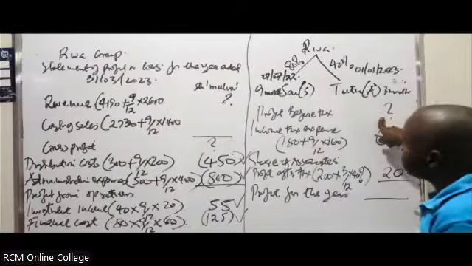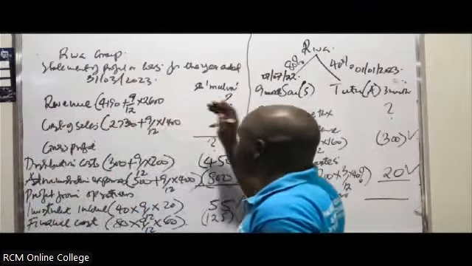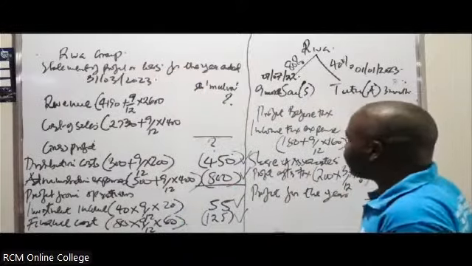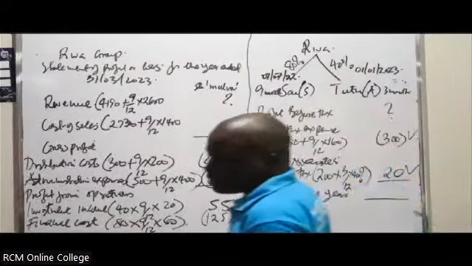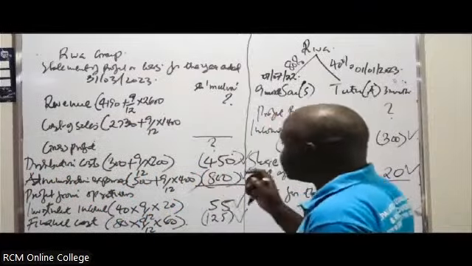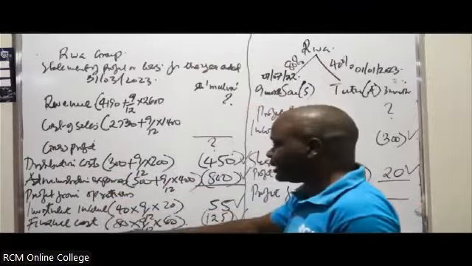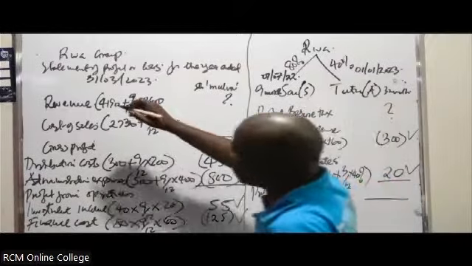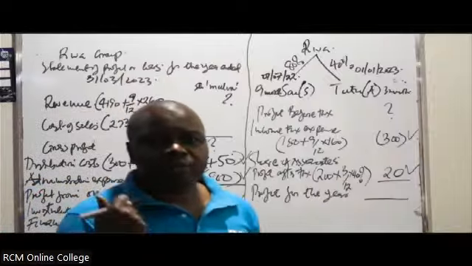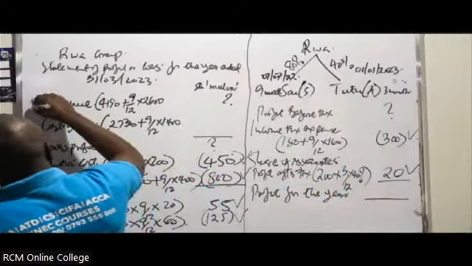In this case, you can save on time, because if you start processing cost of sales and mix up your workings, by the time you reach here, 30 minutes could already be gone. But there are items like this one that don't need any adjustment. I know at this point you are so familiar with group questions, having already done them in class. You know that this one rarely needs an adjustment.